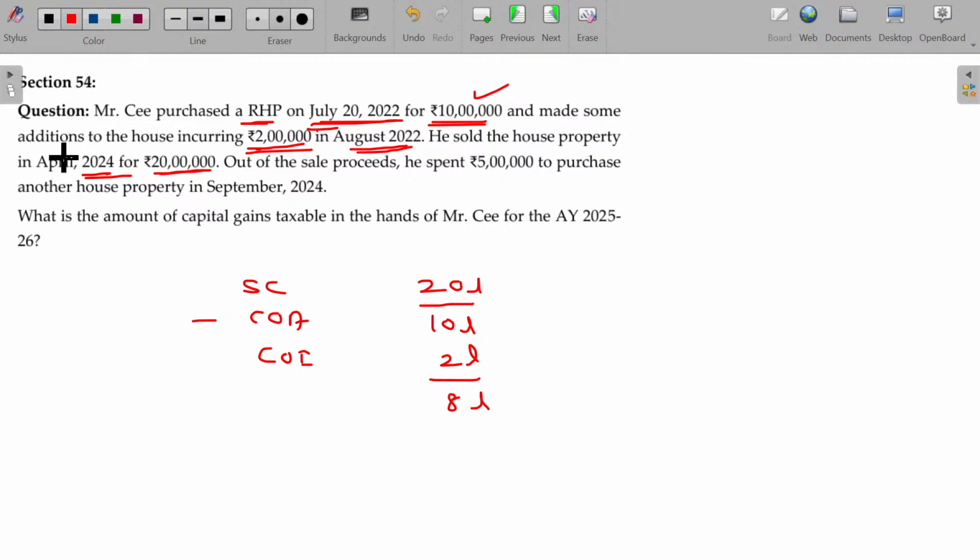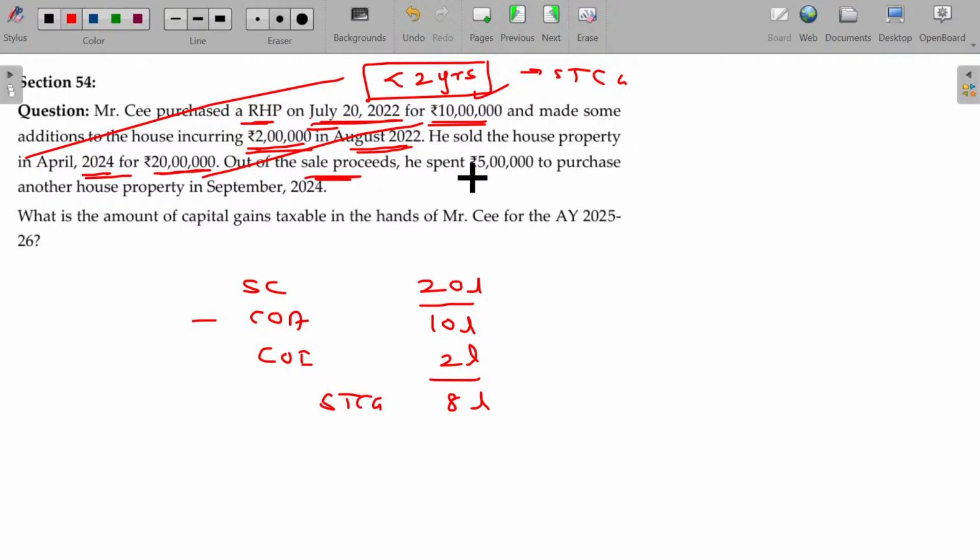From the purchase date to sale date, how many years are there? 23, 24, less than 2 years. If it is less than 2 years, then we'll be considering this as short-term capital gain. This is called short-term capital gain.